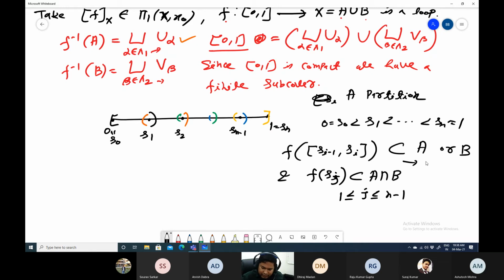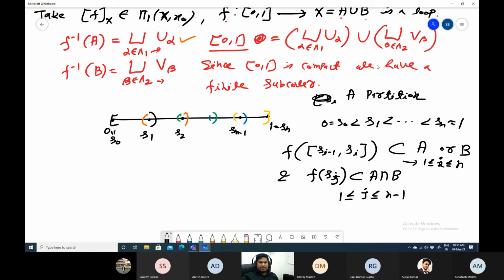And this is true for 1 ≤ i ≤ n. Is that clear?